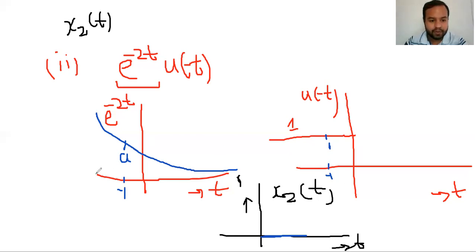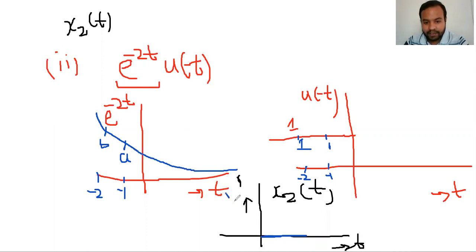Suppose at minus 2, the magnitude of this signal is b. And the magnitude of the other signal is always unity. So at this point the magnitude of that signal is unity. Again, you will multiply b by unity, and you will get b. So for t lesser than 0, you will get the signal like this.